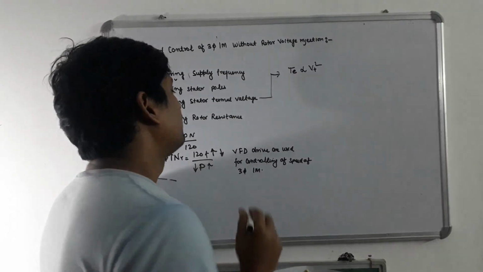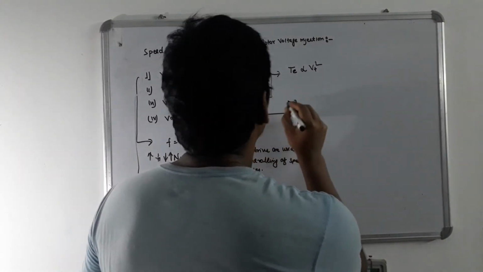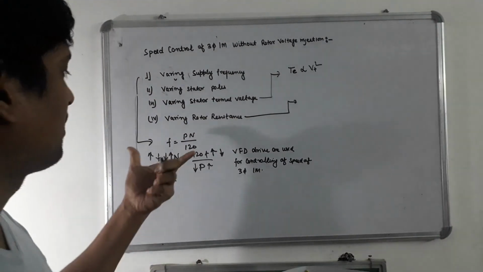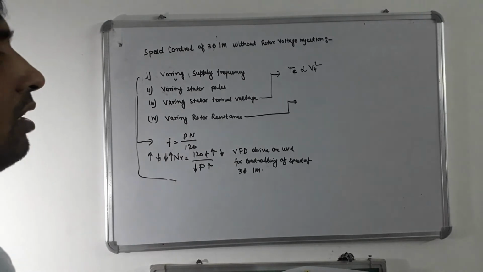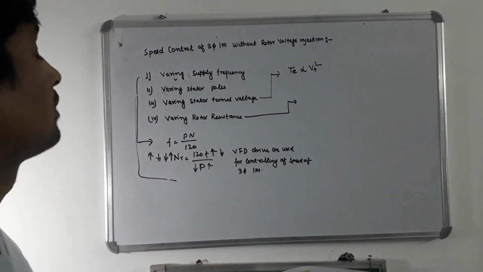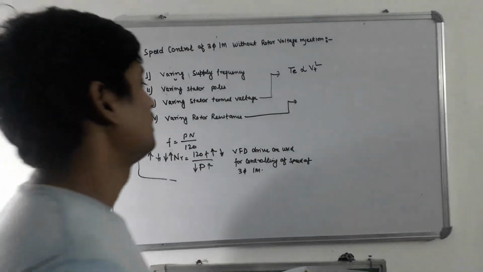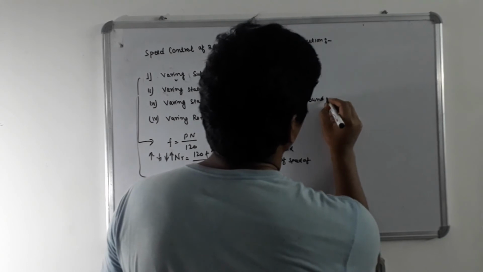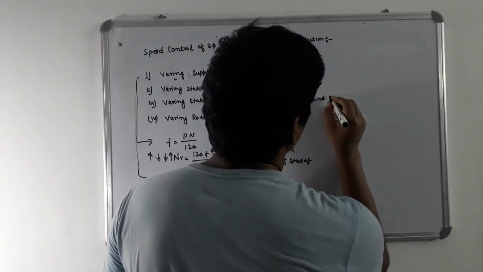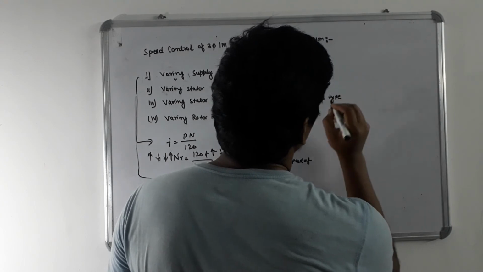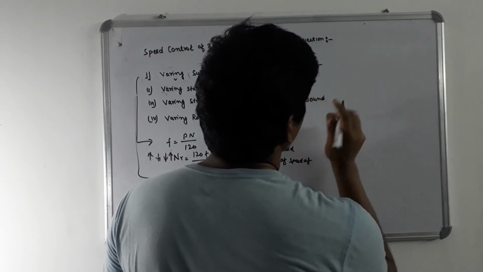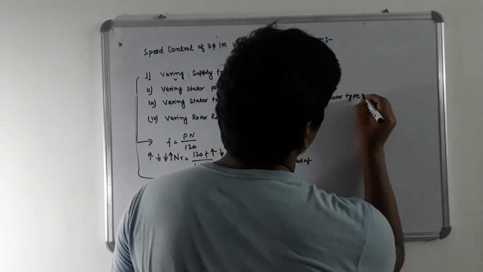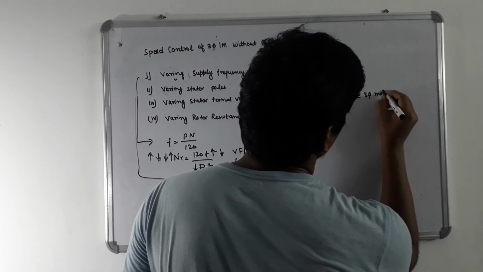Now, finally, I will discuss varying rotor resistance. This type of controlling is applicable for wound rotor type three-phase induction motor.